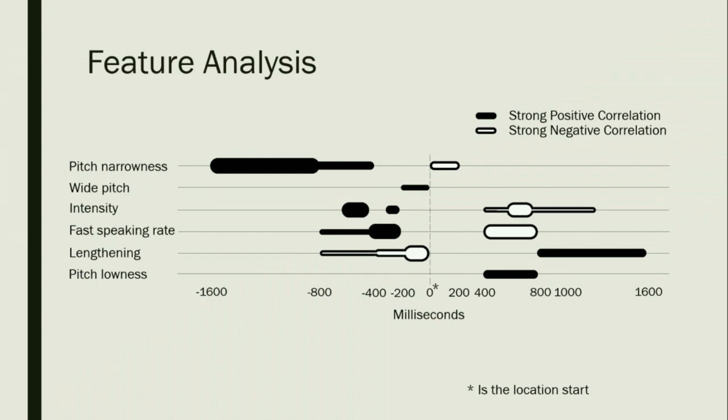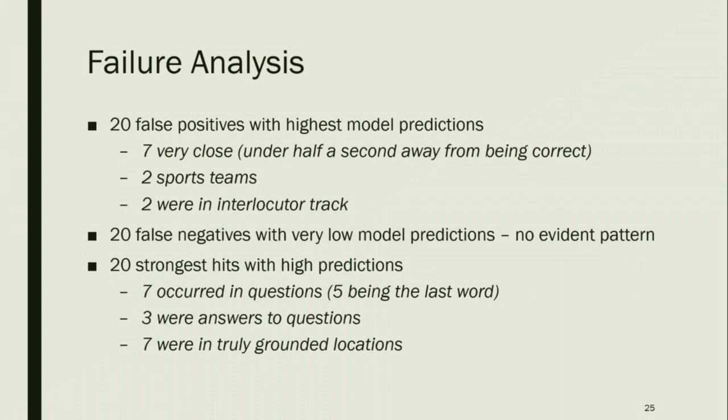Yeah, that's about it. So the location you could hear was Red River, and a lot of these features actually matched. Next, we did a failure analysis. We got 20 false positives where our model predicted the highest when there actually wasn't a location. And so looking at these, 7 were actually very close to being locations. So they were half a second off from being a location. 2 were actually sports teams, and 2 were actually locations being said in their interlocutor track.